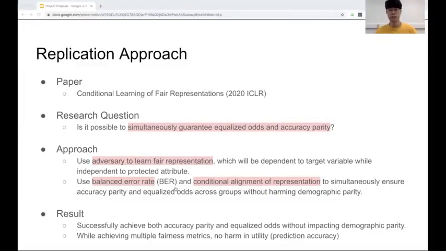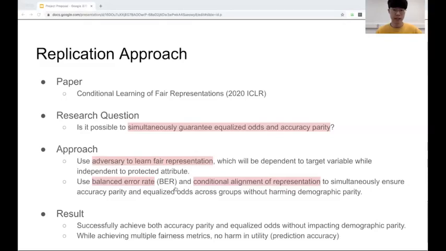The main research question of the paper is: is it possible to simultaneously guarantee equalized odds and accuracy parity? To answer this question, they use an adversary to learn fair representation, and use balanced error rate with conditional alignment of representation. As a result, the proposed method achieves both accuracy parity and equalized odds without impacting demographic parity.